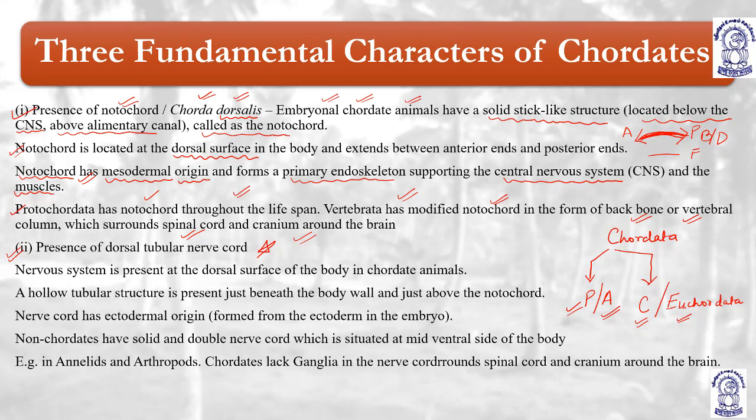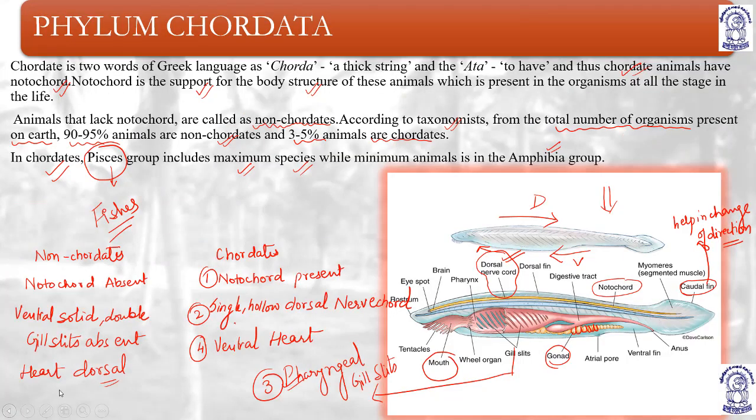Understood? Now the second feature is that chordates have a dorsal tubular nerve cord, as you have seen in the picture. Dorsal tubular nerve cord, which is running parallel to the longitudinal axis. Dorsal tubular nerve cord. I'll show once again. This is the dorsal tubular nerve cord, yellowish, which is yellow in color.